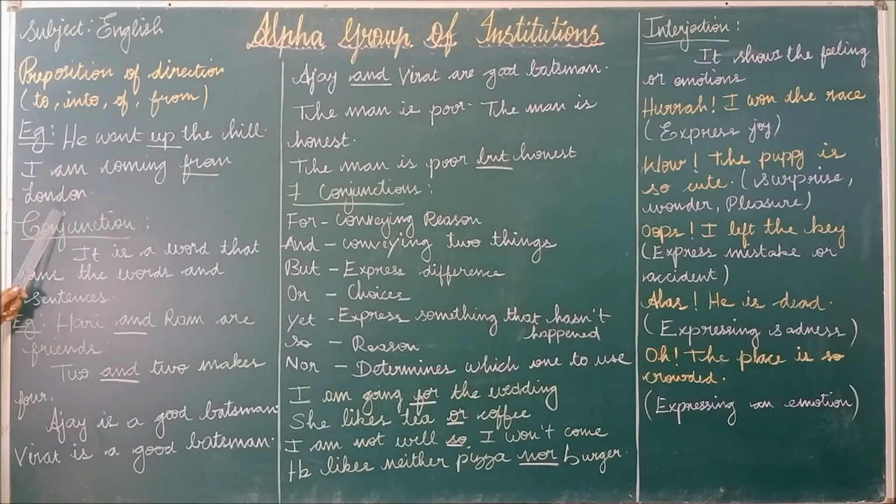I am coming from London. This also indicates the preposition of direction. So preposition of direction includes words like to, into, of and from.